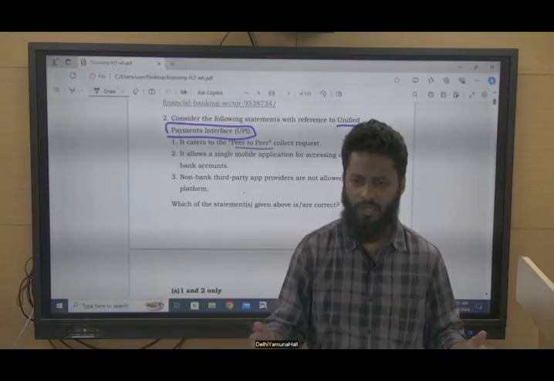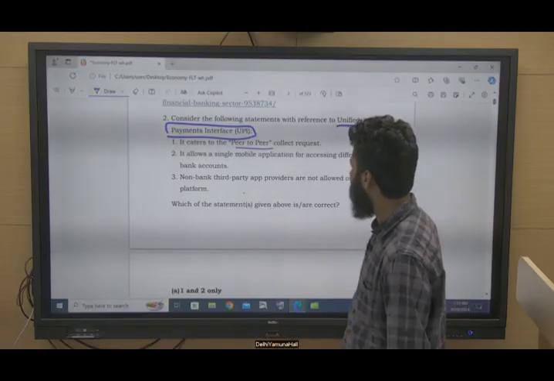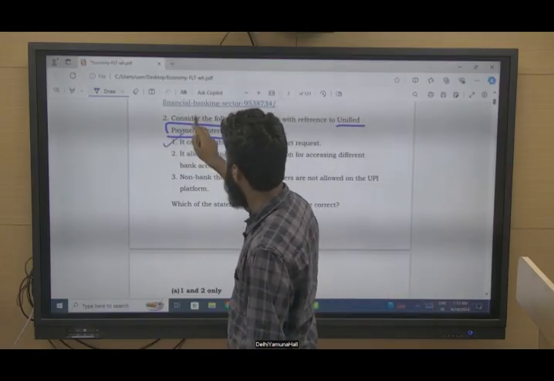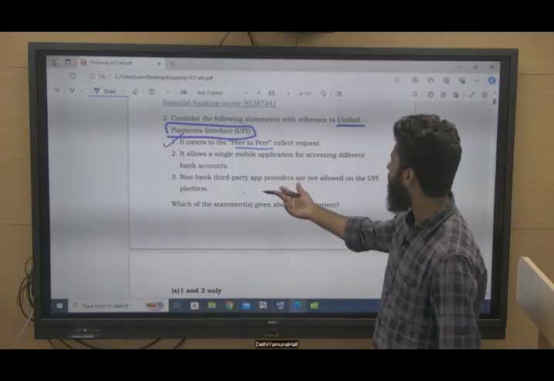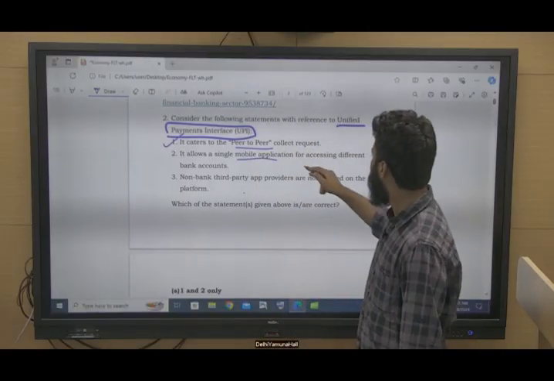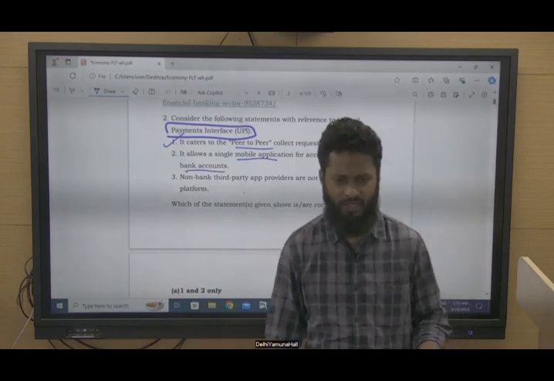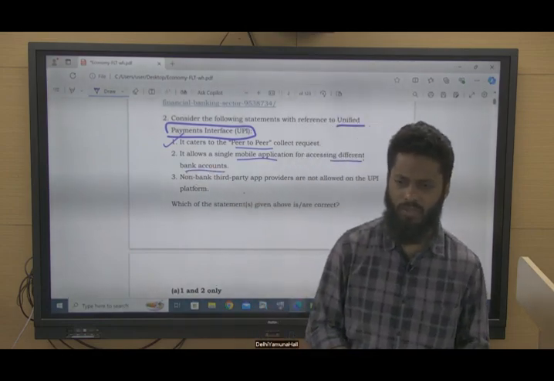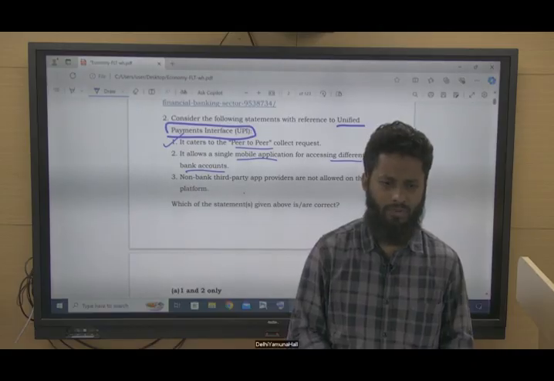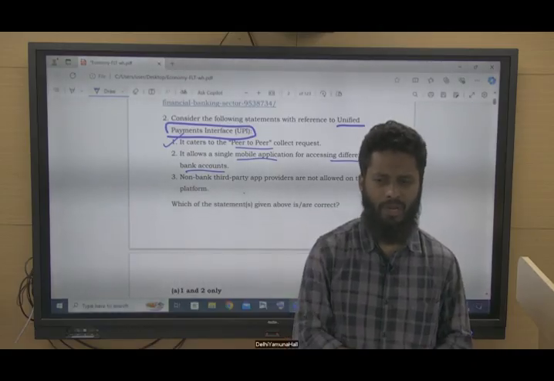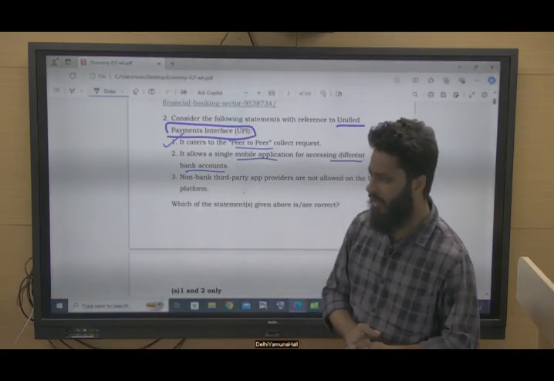Peer-to-peer connection is possible. So we have seen this in UPI payment. So it is correct. It allows a single mobile application for accessing different bank accounts. You might have seen in the BHIM app or Google Pay, PhonePe. You can add multiple accounts in one application.